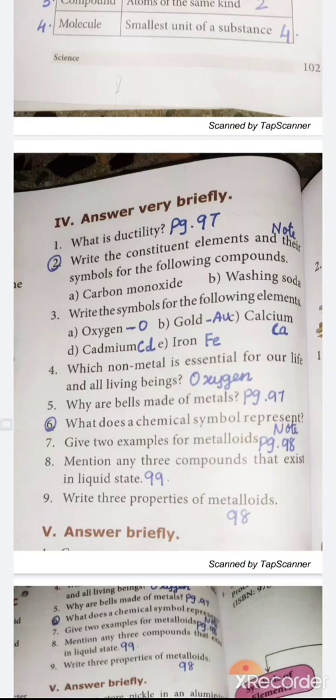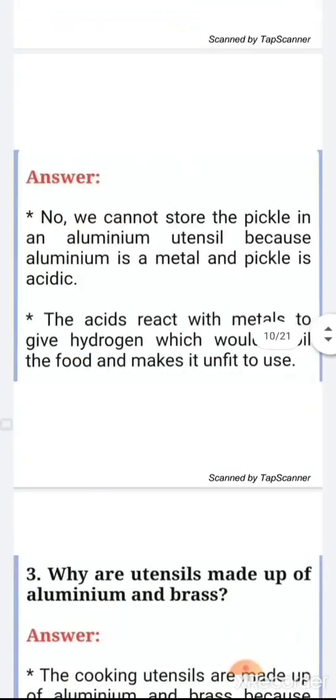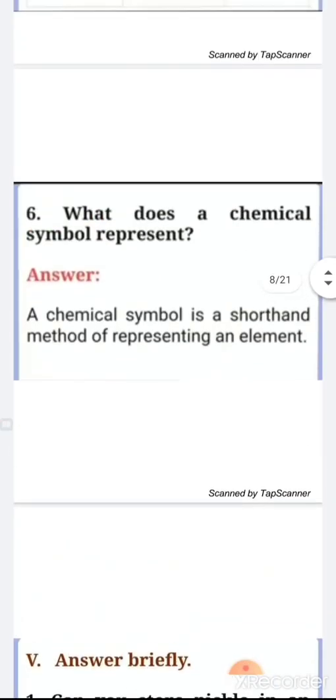Next, what does a chemical symbol represent? Have to write in our classwork note. Okay, the answer is: a chemical symbol is a shorthand method of representing an element. Shorthand method, because we would have to write the element's name every time.